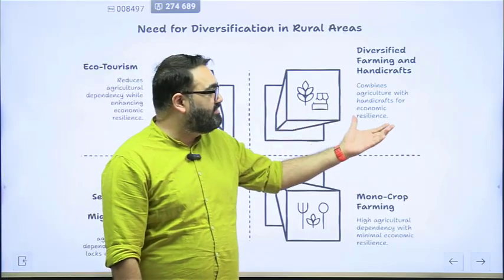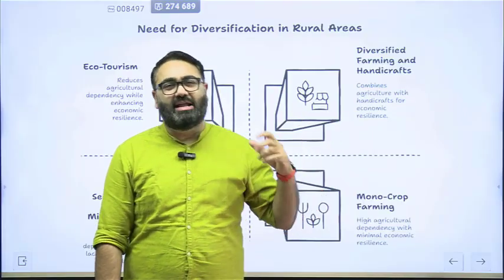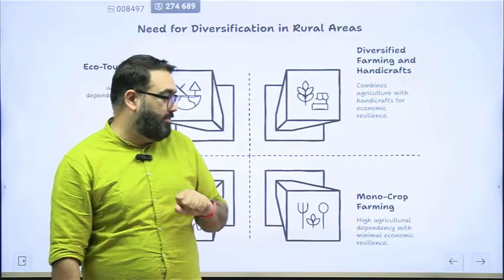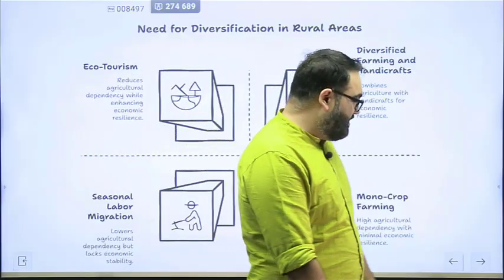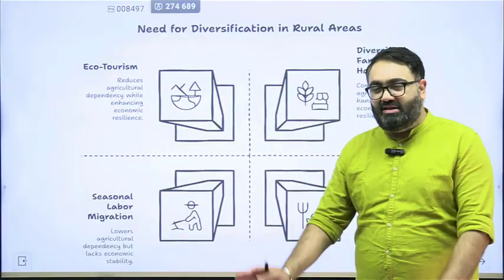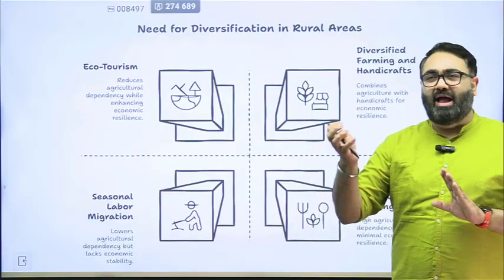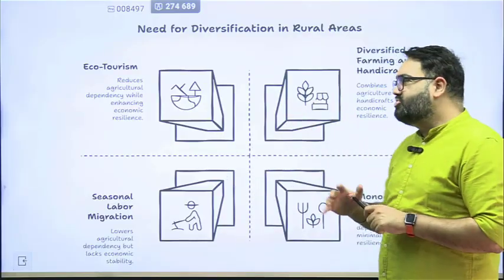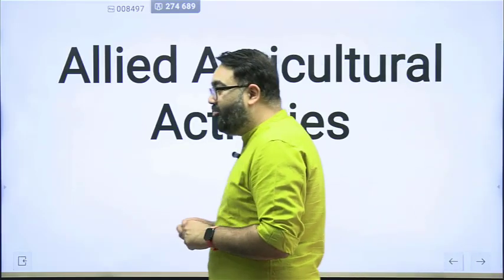There is also the government's focus on handicrafts, making sure that art in the form of handicrafts, painting, sculpting, etc. is also given a push. Apart from that, there is monocrop farming. The government is trying to ensure that districts that are, let's say, famous for one single kind of crop are also given some identification, such as a GI tag, so that their income opportunities can increase. Apart from that, the government is pushing the farmers into some other areas as well.